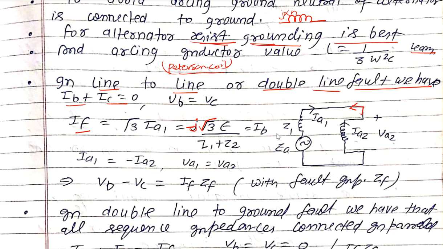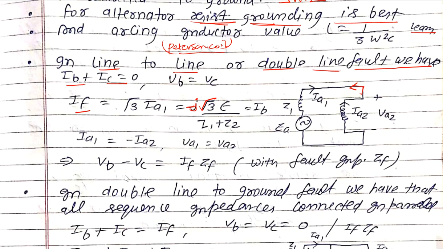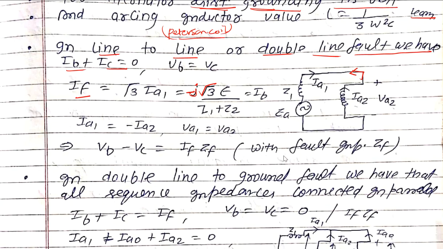In which unsymmetrical fault are the sequence voltages and sequence currents the same in magnitude? That fault is line to line fault, but the negative sign is there, so keep that in mind. Next, VB minus VF is equal to IF into ZF, where we consider the fault impedance.